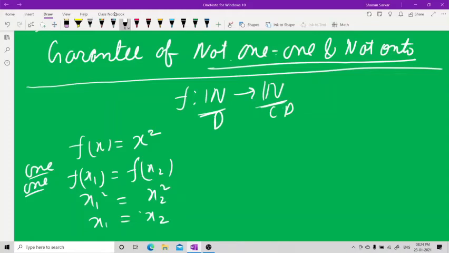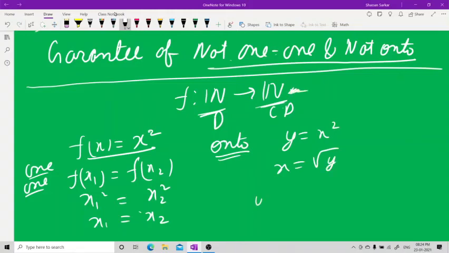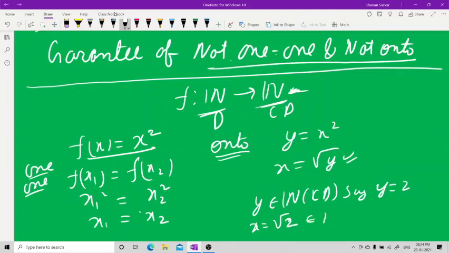Let us see if it is onto or not. Checking onto for this very function, you write y equal to x square, so x comes out to be the square root of y. You take any number y from the codomain, belonging to the natural numbers, say y equal to 2. So x becomes the square root of 2, which does not belong to the natural numbers in the domain side. So not onto.